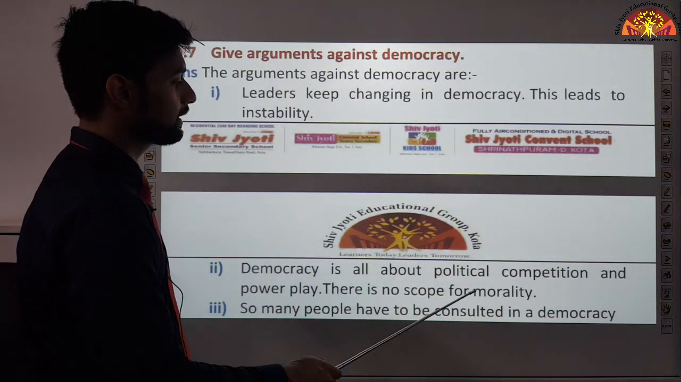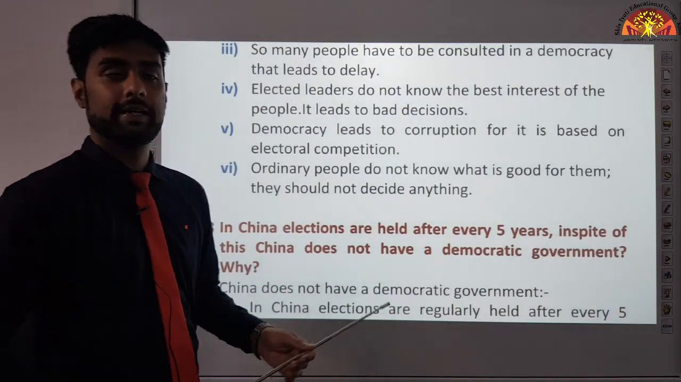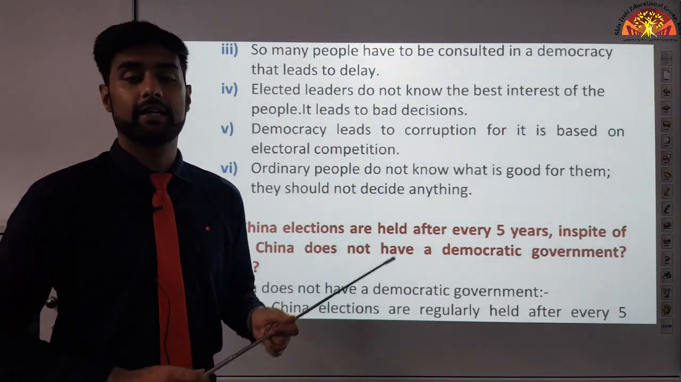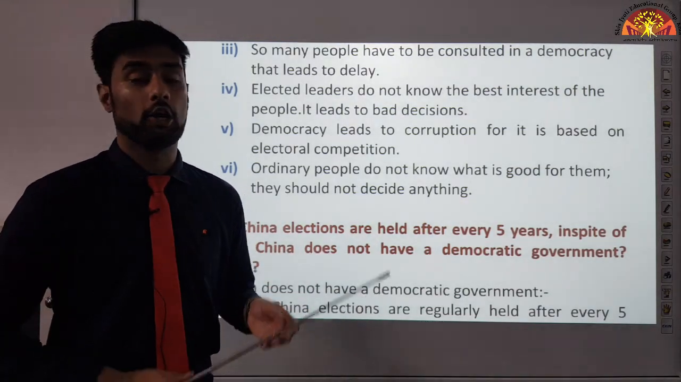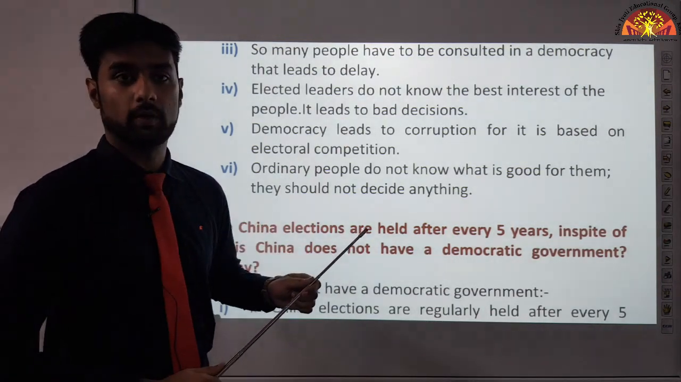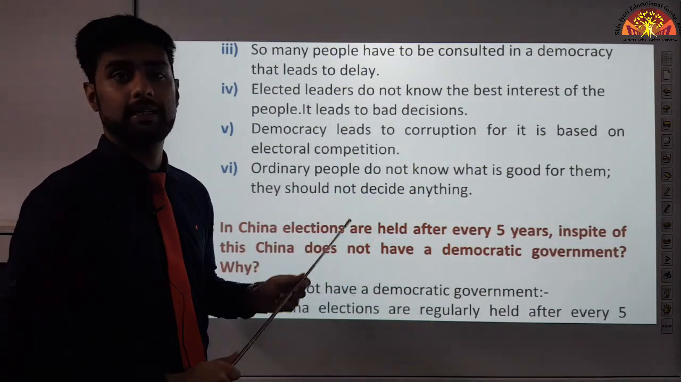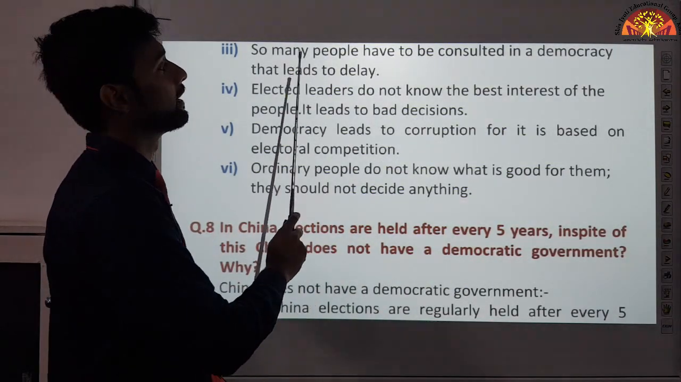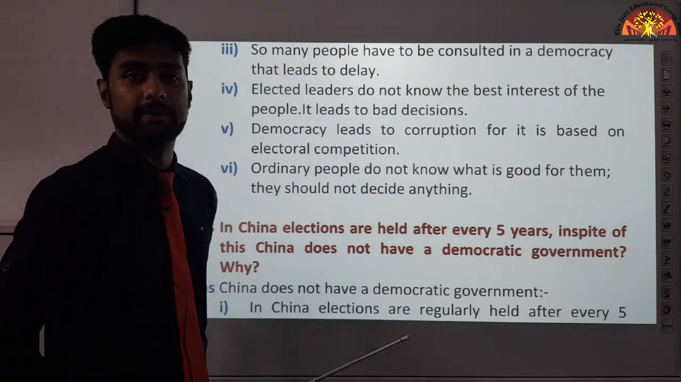So many people have to be consulted in a democracy that it leads to delay. I explained it to you earlier as well that in a democratic form of government, a lot of people are to be consulted. For example, if we talk about our own country, all the decisions are taken in parliament. A lot of people sit in parliament, they have to agree, then the bill will go to Rajya Sabha, the upper chamber. Then another debate will take place, then it will go to the president, right? So the decision making process is very long. That is why we are saying that in a democratic form of government, a lot of people are consulted, which leads to delay. It takes a lot of time.